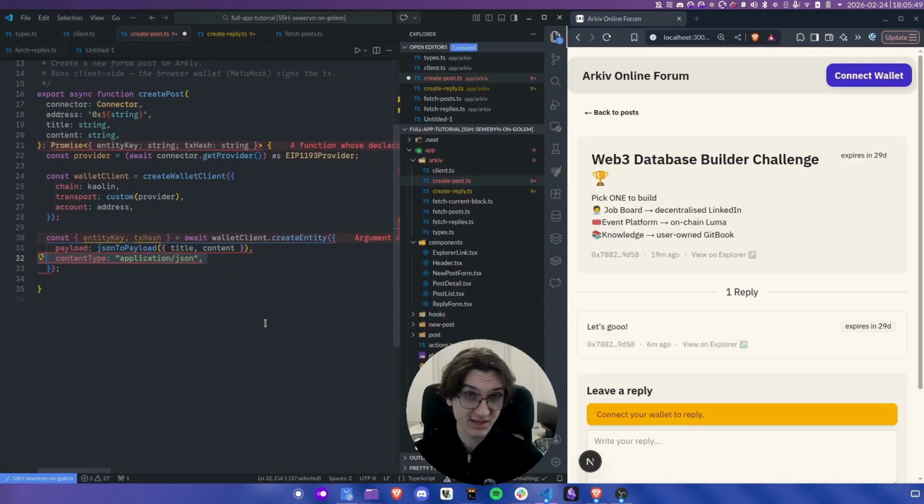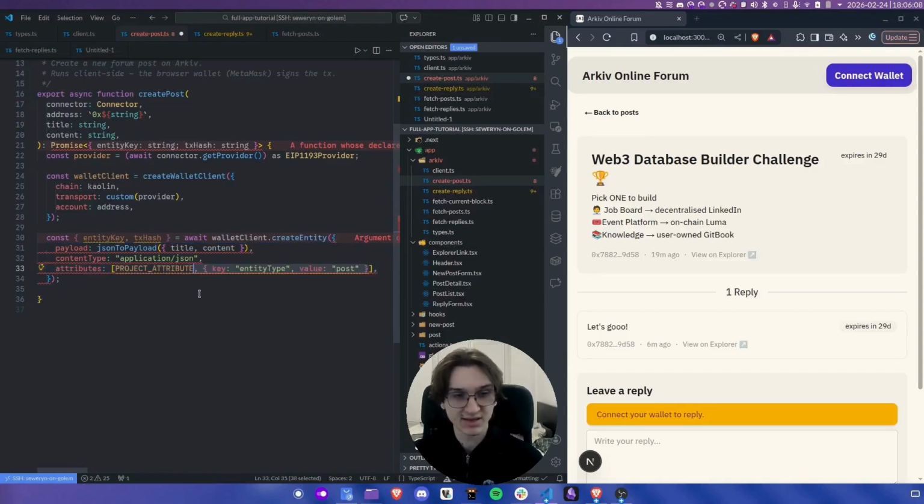For making things easier, we can actually set the content type like you would on an HTTP response. So here's application JSON. And let's also add attributes. Now, attributes are what we used earlier to query data. So in this case, obviously the project attribute as always, but also let's make sure to mark this as a post, not as a reply. So let's add the key entity type and the value post.